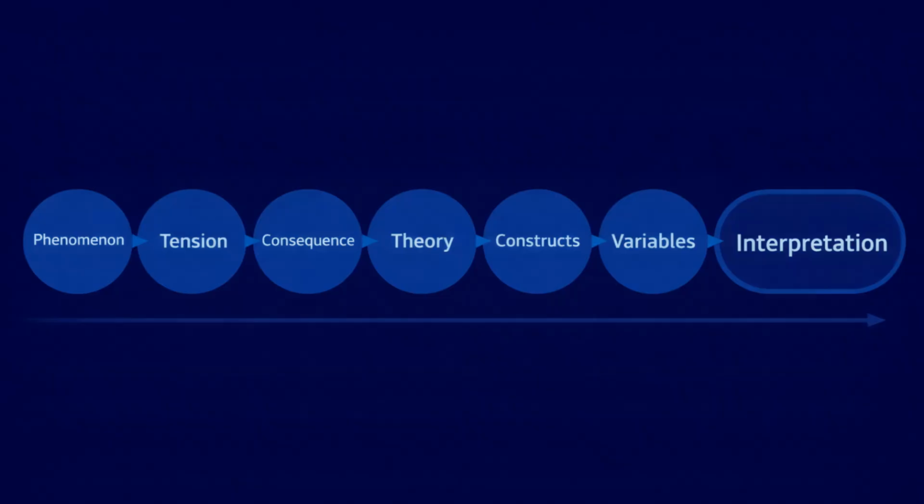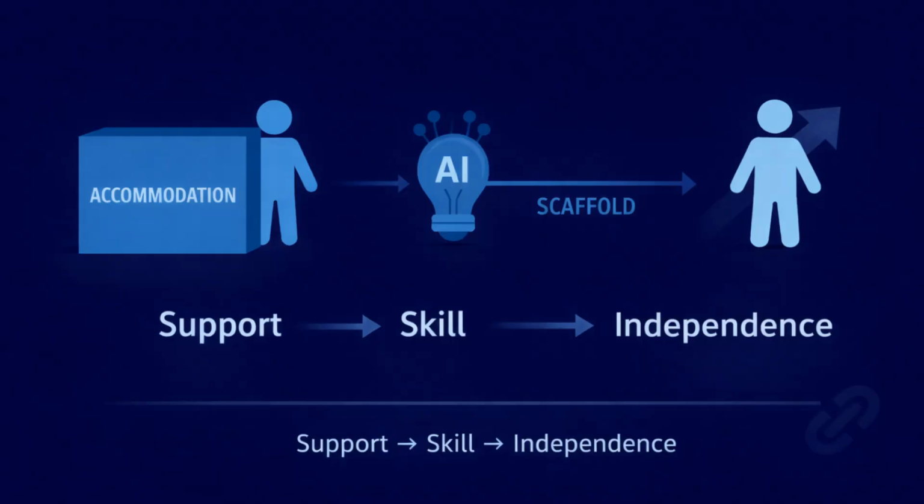That chain is phenomenon, tension, consequence, theory, constructs derived from that theory, variables or forms of evidence representing those constructs, measures or data sources that capture those variables, and finally, what the theory allows you to interpret in your findings. Begin again with the AI and independence example.